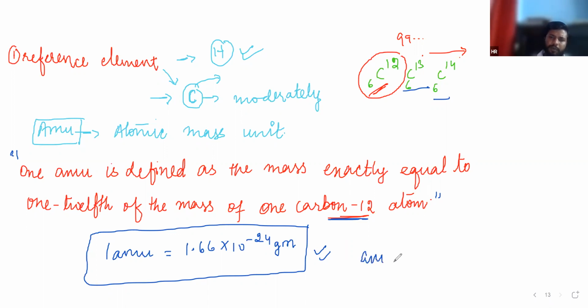Nowadays, amu is replaced with u. The meaning is the same, but u is called the unified mass.